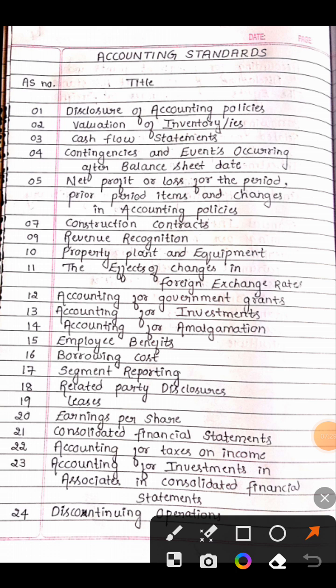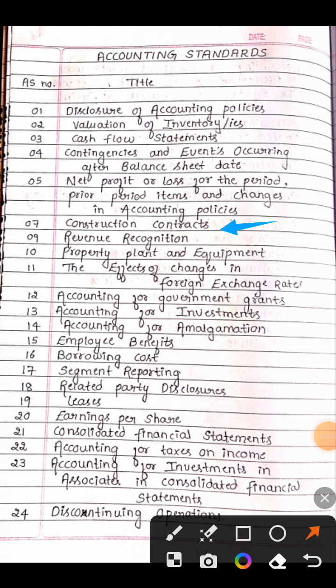So the next is AS7. AS7 is construction contract. AS7 is CC. Yeah, CC is construction contract. AS7 construction contract. My dear friends, what you have to do now? You have to close your eyes. Yes. AS7 construction contracts.